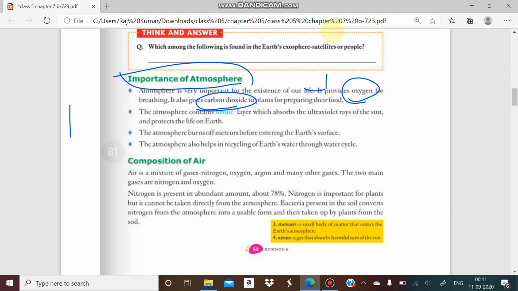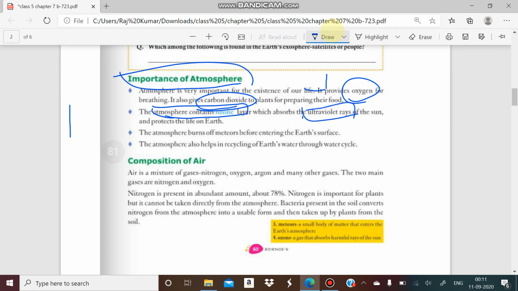And second, you will see the atmosphere contains the ozone layer, and that is a protective layer, because it protects us from the harmful radiation, harmful rays that are coming from the sun, and these harmful rays are generally known as ultraviolet rays.